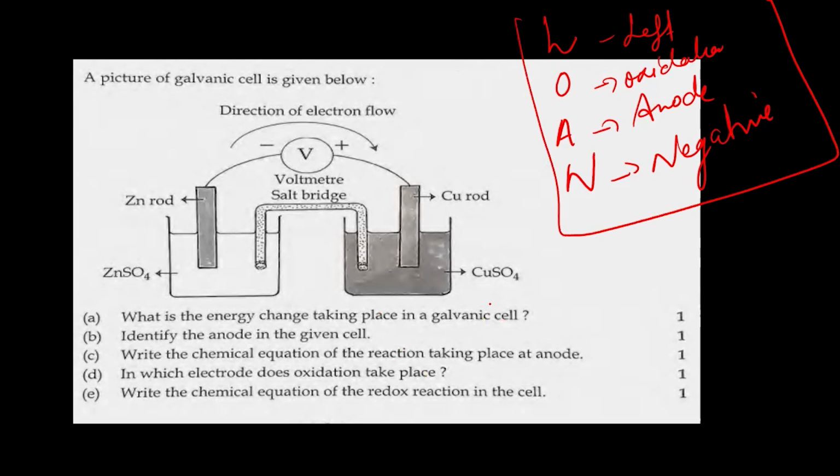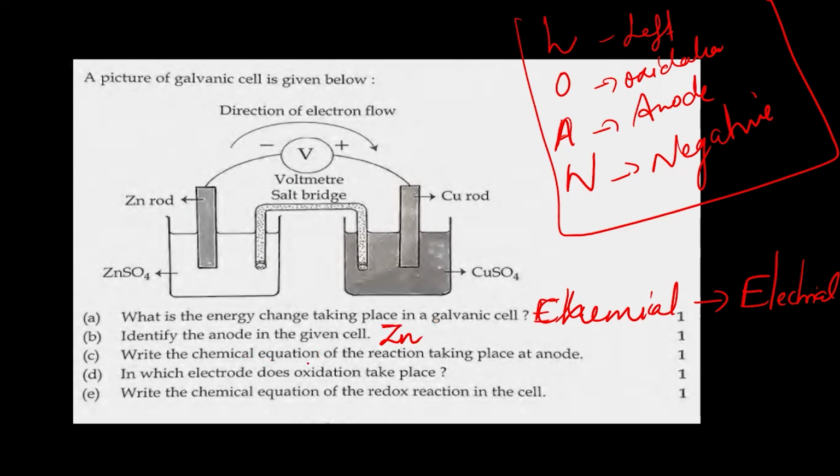Then what is the energy change taking place in a galvanic cell? Very important question. In a galvanic cell, after the chemical reaction, electricity is produced. So what you have to write here? Chemical energy will be converted to electrical energy. The chemical reaction takes place in the half cells, and by that you get electricity. Identify the anode in the given cell. Where is the anode? Left side, right? The left is the anode. Who is on the left? Zinc. So zinc is the anode.